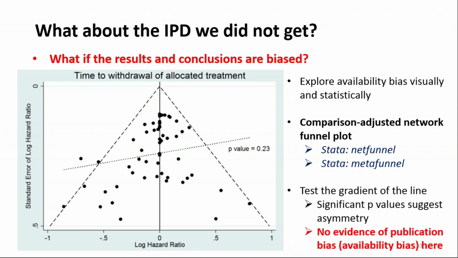So from that test, and also just looking in general at the spread of those points across the plot, I'm not particularly concerned that there's any evidence of publication or availability bias here. So this is quite an encouraging plot, certainly for our primary outcome, and we could also consider our secondary outcomes as well.